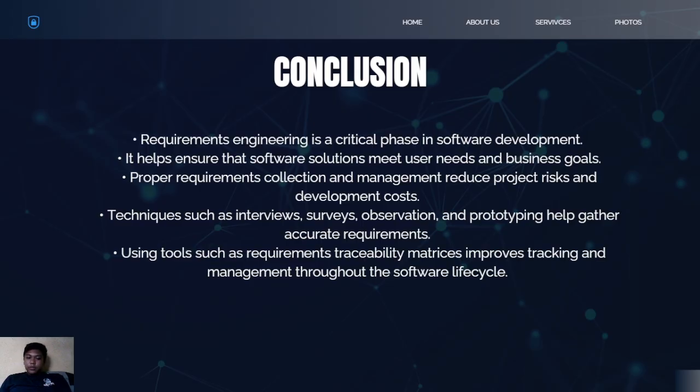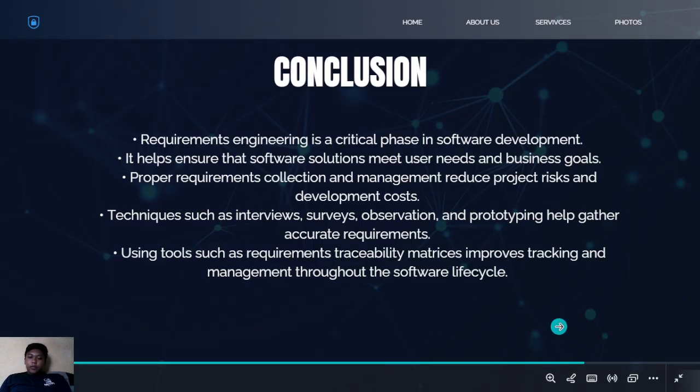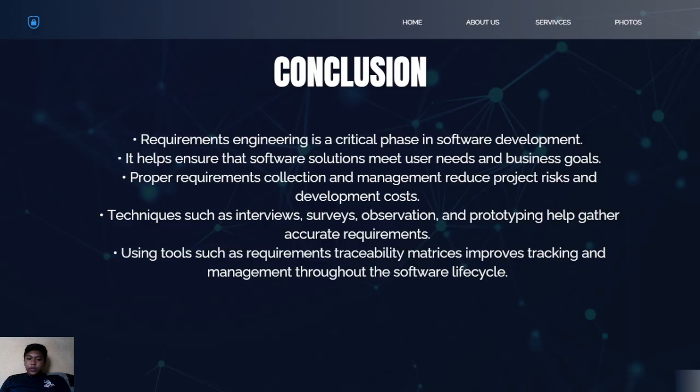Requirements engineering also plays an important role in reducing project risks, development costs, and system errors. So it improves communication among the stakeholders and ensures that all requirements are properly implemented. So tools like RTM further enhance the process by tracking requirements throughout the development cycle.